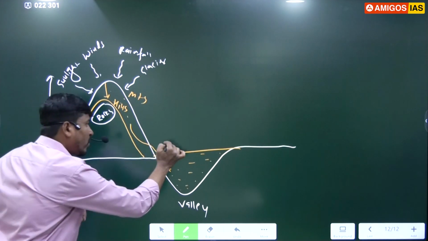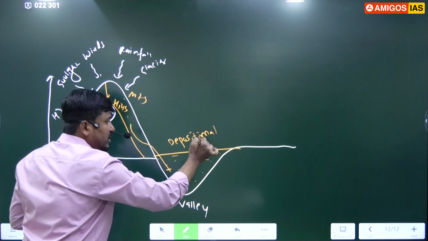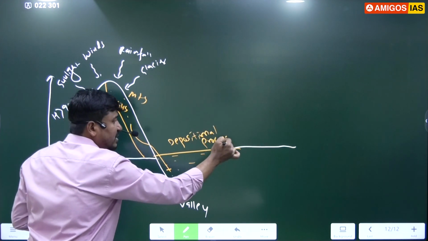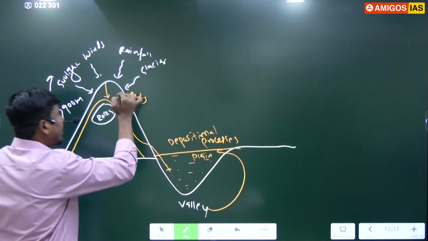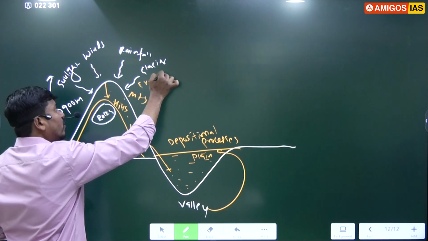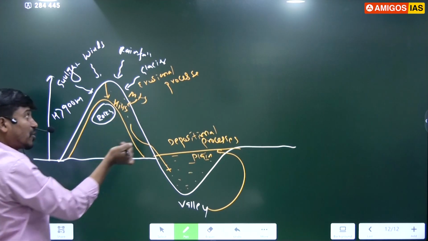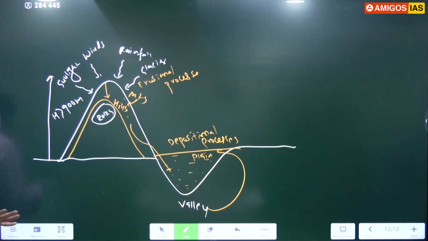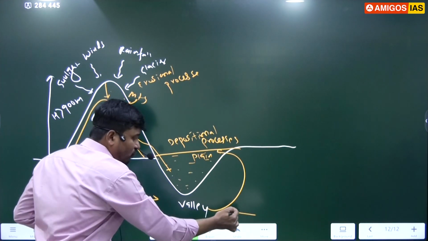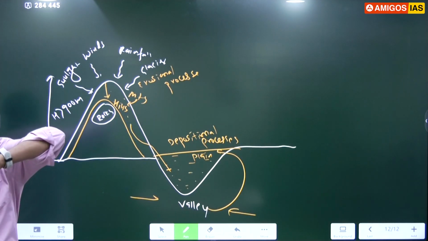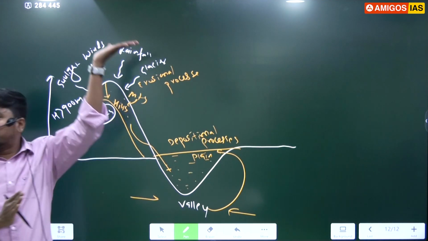That process we call depositional processes. Here the depositional processes cause the conversion of valley into plain, right? And the erosional processes cause the conversion of mountains into hills, right? Similarly, for example, if this is a valley region and two plates collide with each other, upliftment of the land takes place, and because of the upliftment, again the valley can become the plain also.